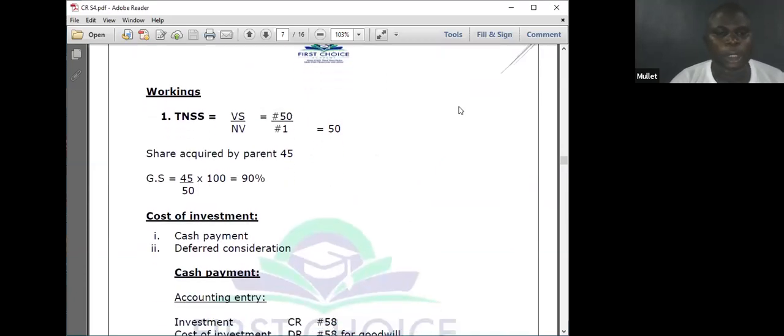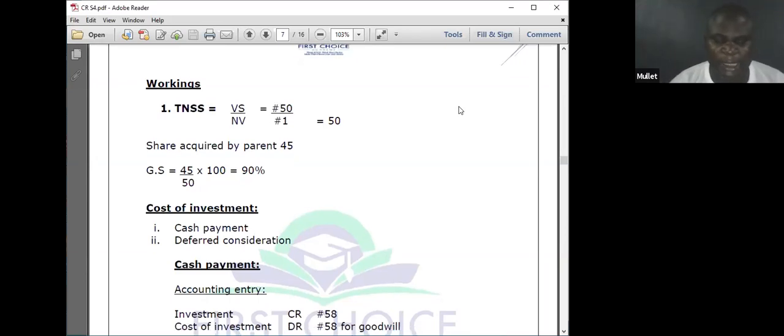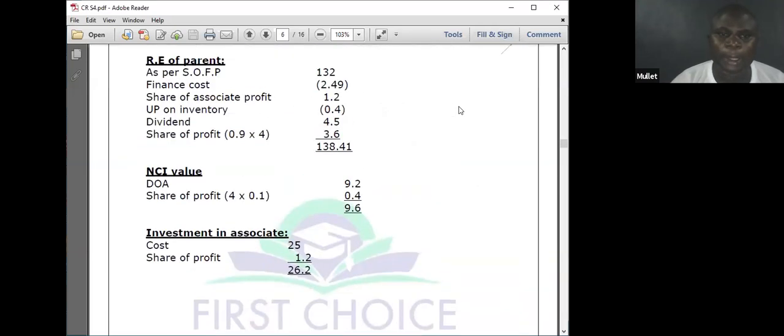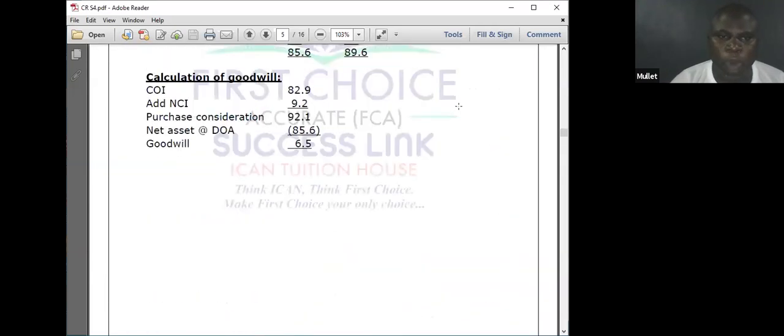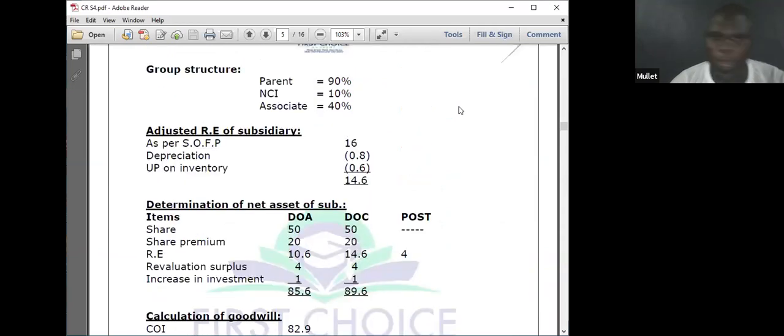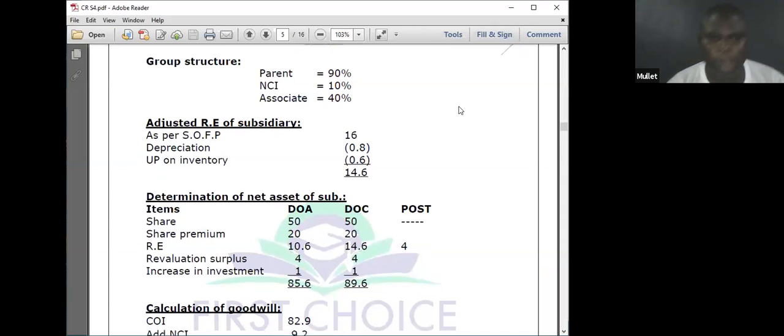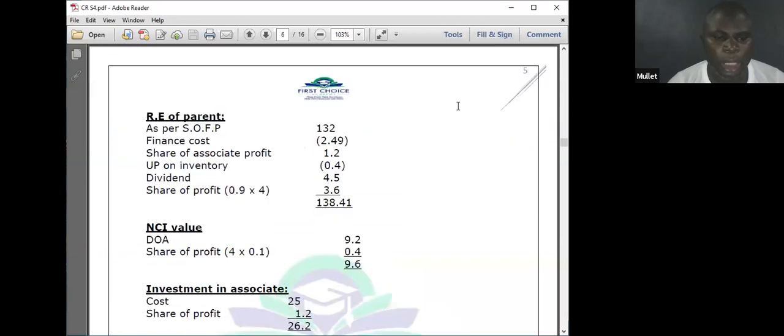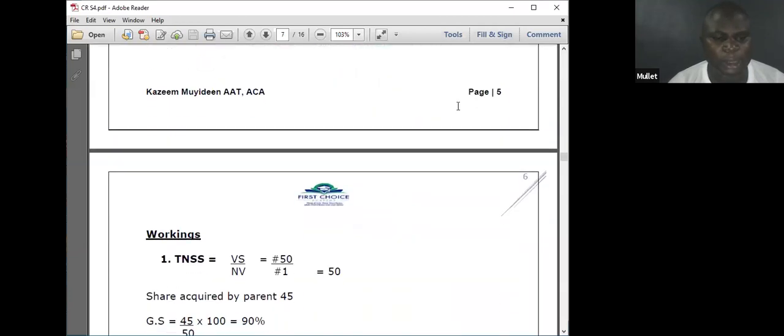Look at the one. How to determine the group structure. You have done that. So 45 over 50 will give you acquired 45 million shares over 50 times 100, 90%, parent 90, NCI 10. You put it in the group structure immediately to earn some mark. You won't wait for the end. You put it in immediately. Group structure, parent 90%, NCI 10%. So that is near a free mark. You have done that. Okay, let's go to the cost of investment.